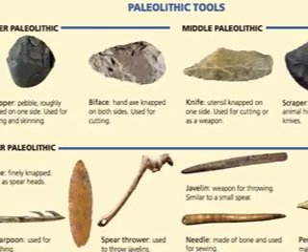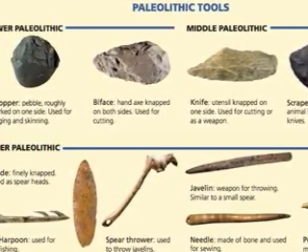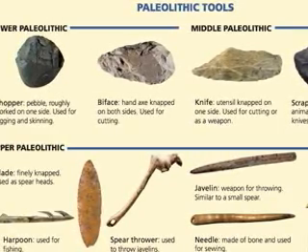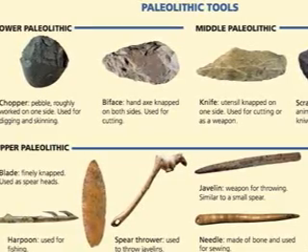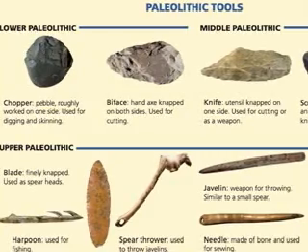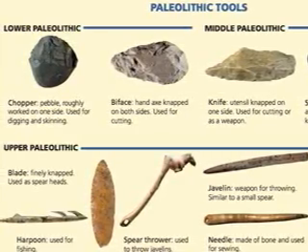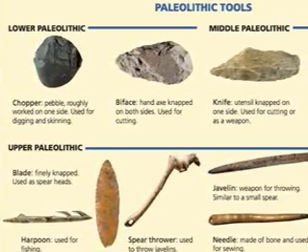Harpoons, or spears with sharp points, and fish hooks increased the number of fish caught. They used sharp edged tools to cut up plants and dig roots. They used scraping tools to clean animal hides, which they used for clothing and shelter. By the end of the Paleolithic Age, people were making smaller and sharper tools, and flaking was one of the first uses of technology.